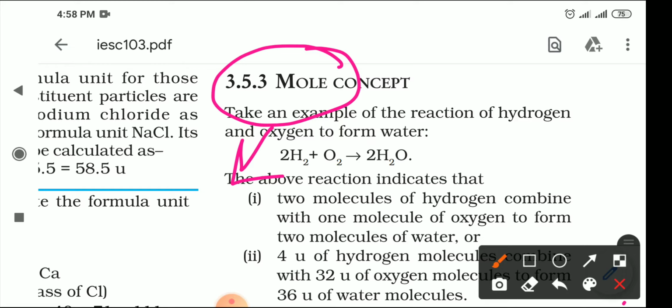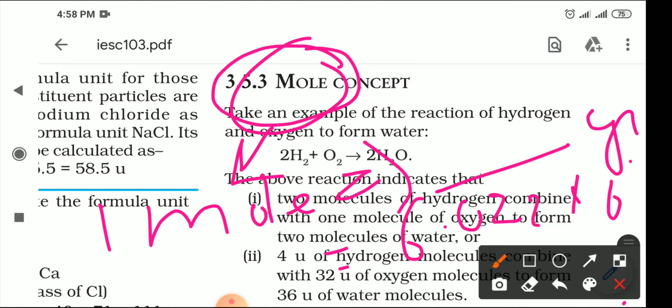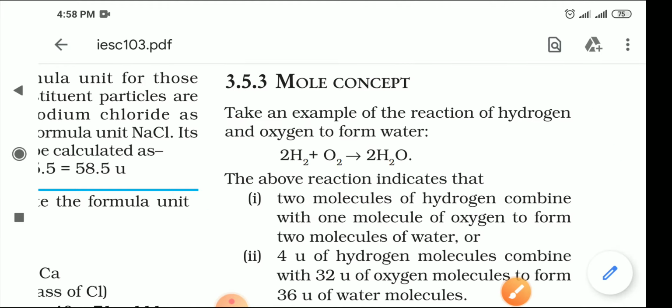One mole equals either a particular number of grams of substance, or 6.022 into 10 to the power 23 particles. After that we should know how to calculate the formulas, how to calculate for different types of compounds, and we will do different types of numericals.